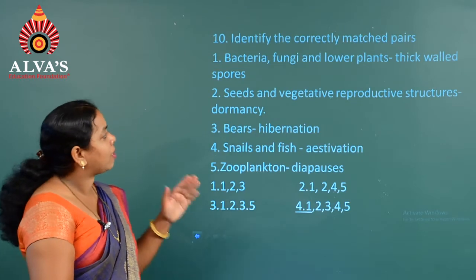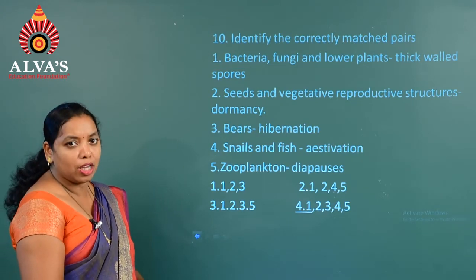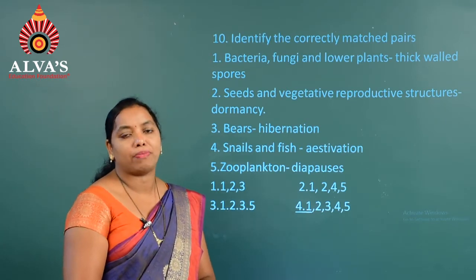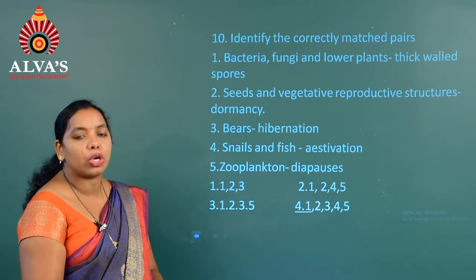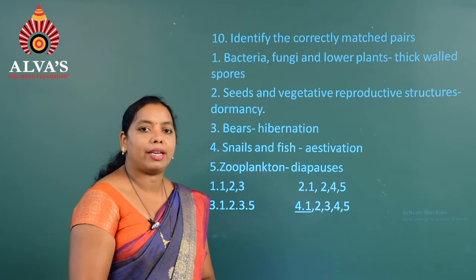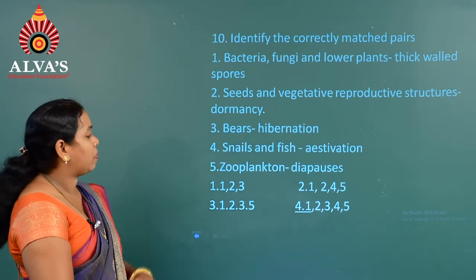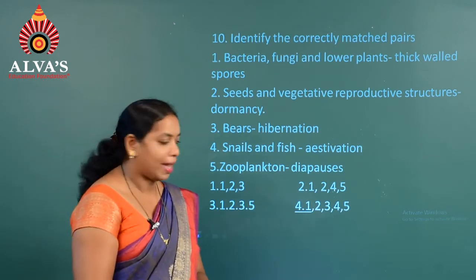So here are the different types of suspended growth mechanisms given. These are adaptations to escape from drastic or unfavorable environmental conditions. During that season they undergo a suspended growth process. So, different examples are given where we have to identify the correctly matched pairs.